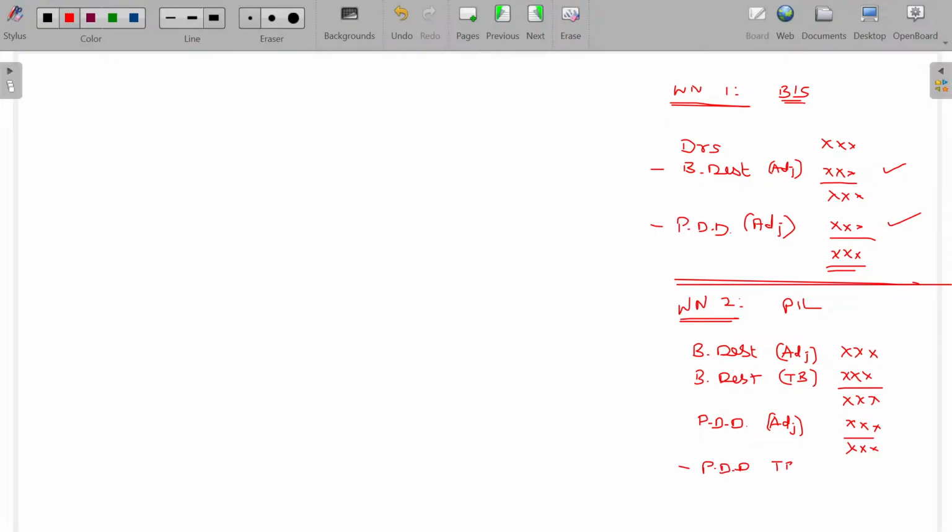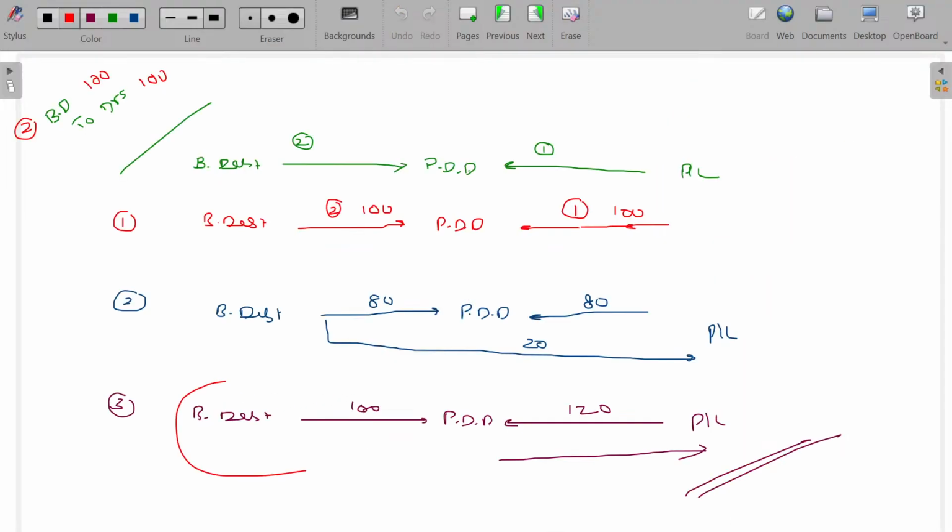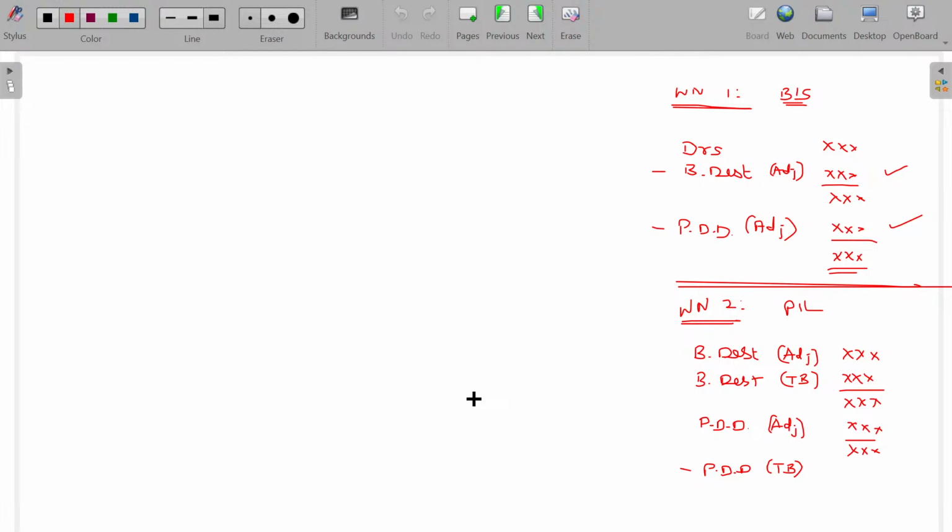This is given in the trial balance. Is that clear? It means this bad debt is adjusted in the PDD. Which PDD? Opening PDD. Clear? So, bad debt given in the adjustment, bad debt given in the trial balance, these two are actually a loss. As we face the loss, we are double cautious. Next year also we may face the loss. We can create one more amount for that purpose also.